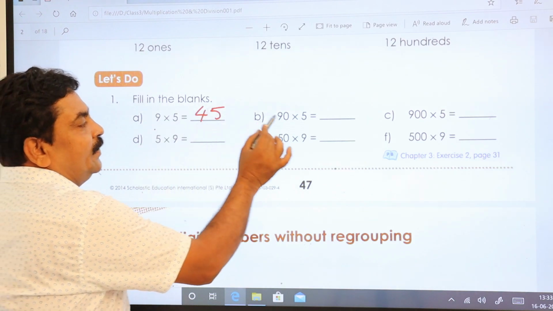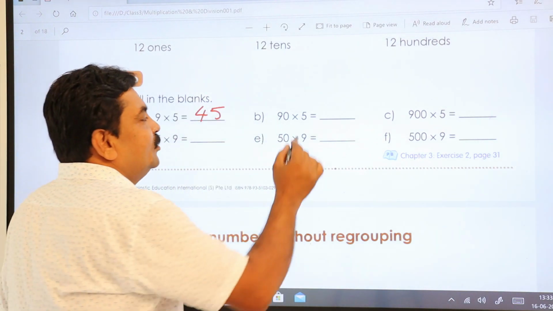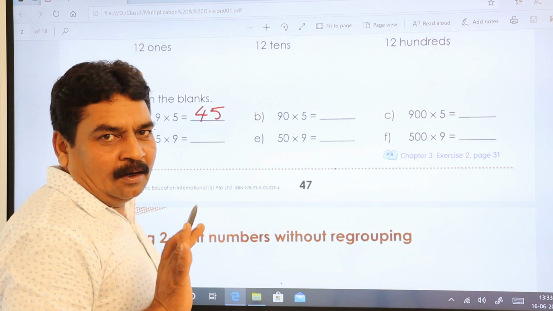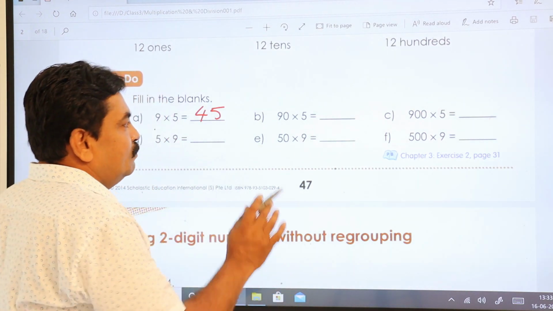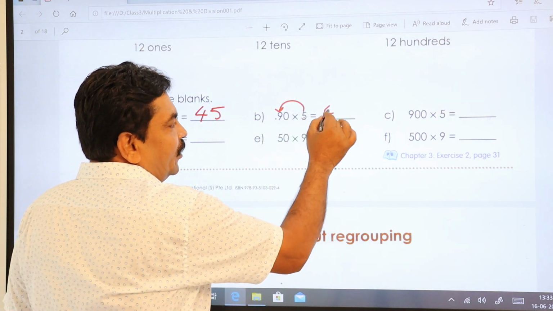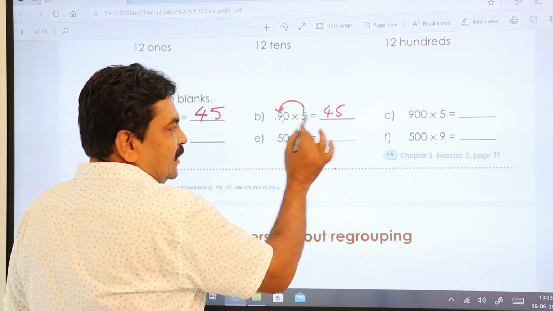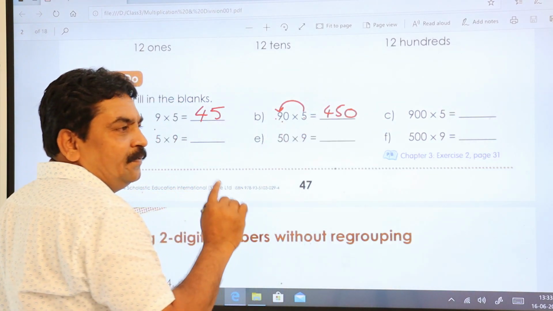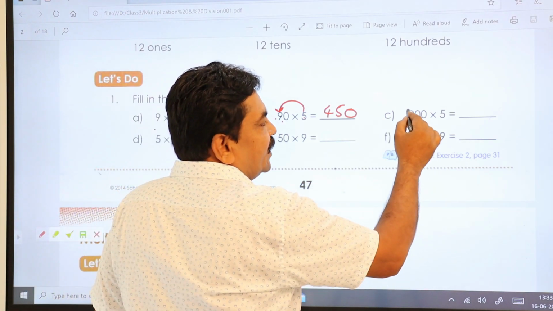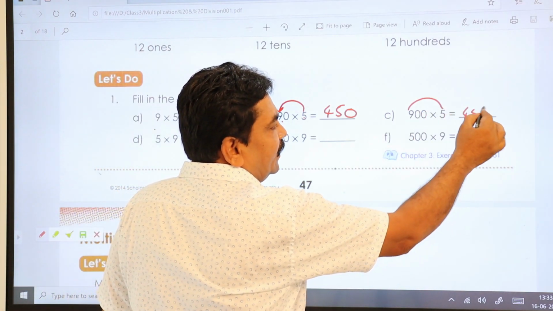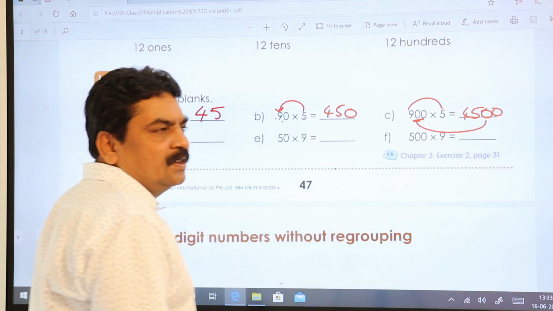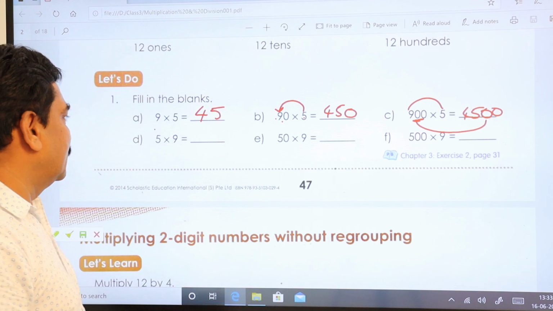Here the same thing. Instead of 9, if you take 90, what happens? Whenever zeros are there, don't panic or get tense. You just multiply number to number. That is 9 5s are 45. If it is 1 zero here, you keep 1 zero. If you have 2 zeros, keep 2 zeros. Like in this example, 9 5s are 45 and you have 2 zeros here. Keep these 2 zeros. That is 4500 is your answer.